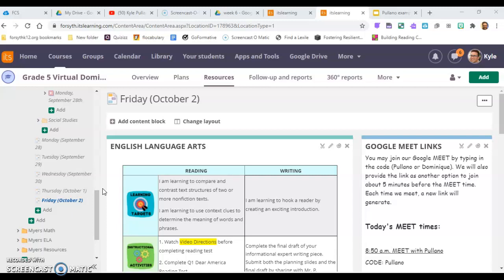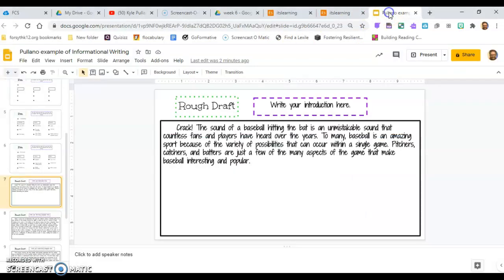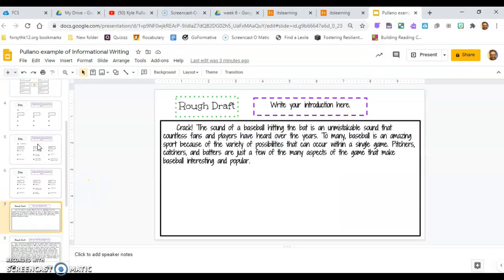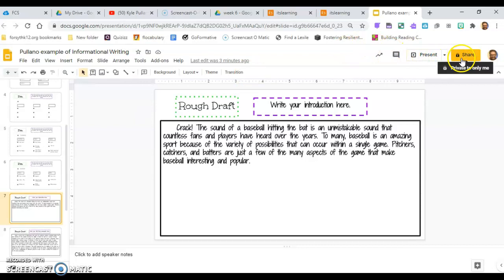And then Wednesday, we did body paragraph 3 and our introduction. Thursday, which was yesterday, we did our concluding paragraph and just looked it over, revised, edited, made sure it looks great. Today, you are submitting your final draft. In order to do that, I do want you to have here the planning slides, and I do want you to go and share those with me, but I also want this in a document like a Google Doc.